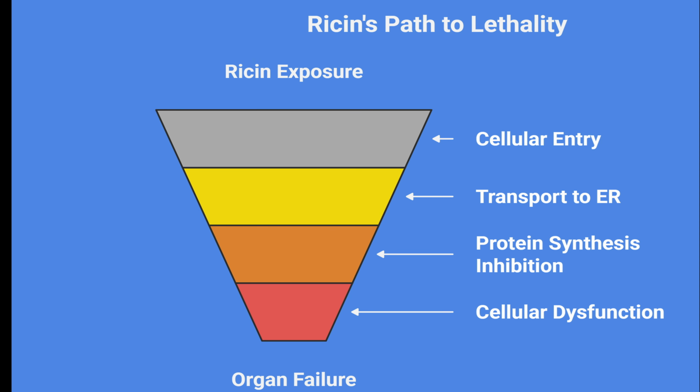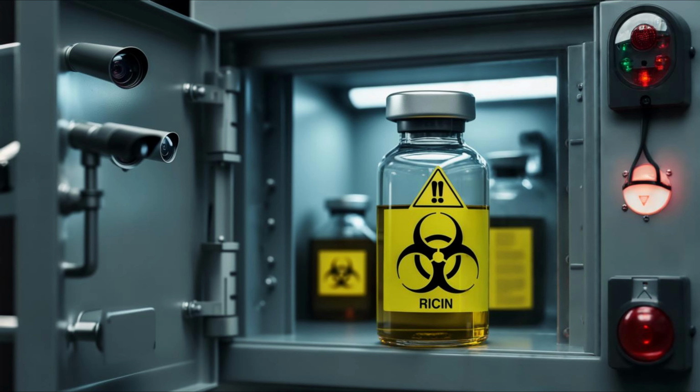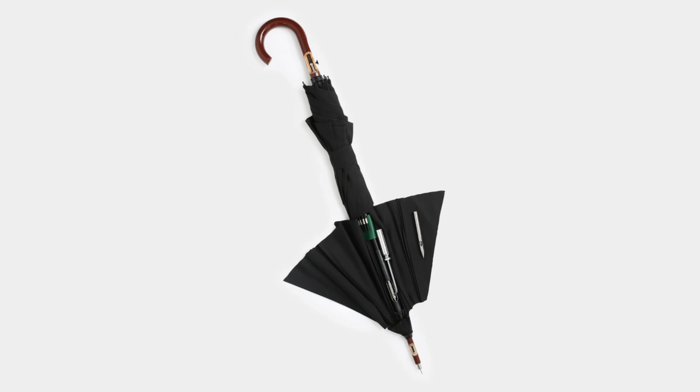Ricin's potent toxicity and ease of production have made it a bioterrorism concern. It has been weaponized in the past, most notably in the 1978 assassination of Georgi Markov, a Bulgarian journalist who was fatally injected with ricin via a modified umbrella.